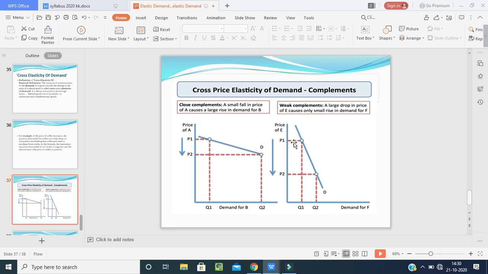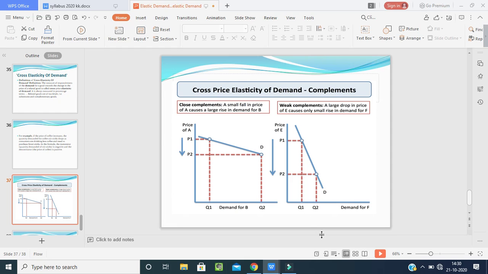Now in the second one, the demand is increasing and the quantity is more. When the quantity is more, this is known as demand. That means close complements. Coming to the weak complements, when the price is P1 here, the quantity is this much. When we decrease the price more, when the prices fall down, the quantity will also fall down. So what is it saying? The people will say that the demand is not there. Here the demand is not being created. So what is happening? The demand curve has fallen.